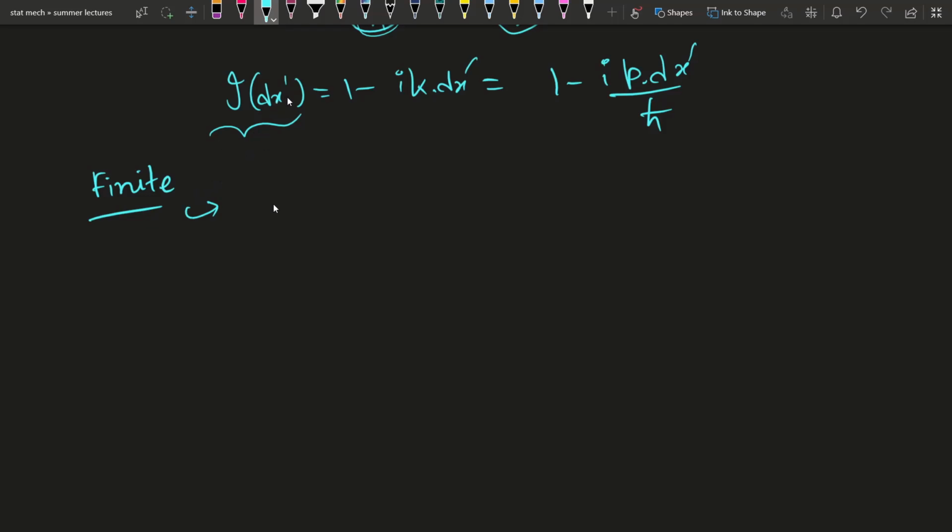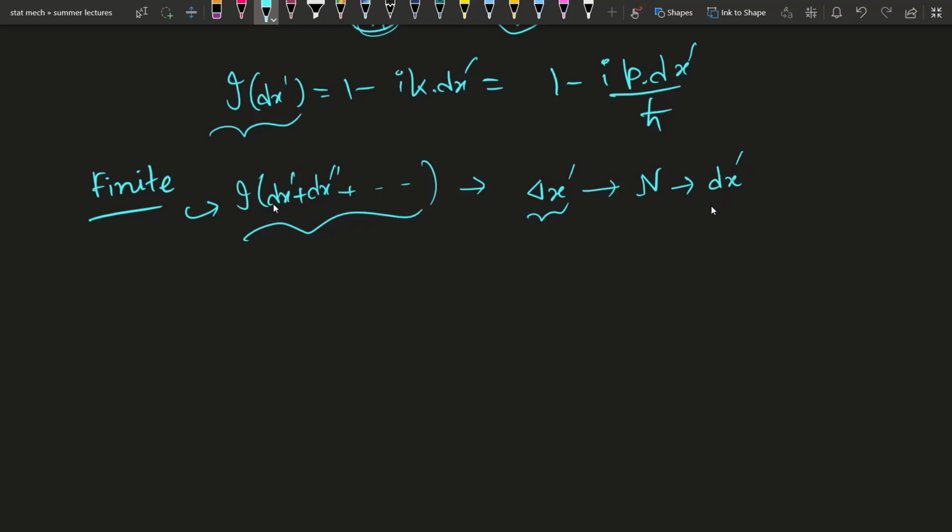translation, right? Like dx dash, then we'll do I dx double dash, then it will gradually become I dx dash plus dx double dash plus dot dot dot, and that will give a finite displacement. Suppose there is a finite displacement delta x dash. This is finite, but we can chop it into n number of small divisions, and each displacement is dx prime.